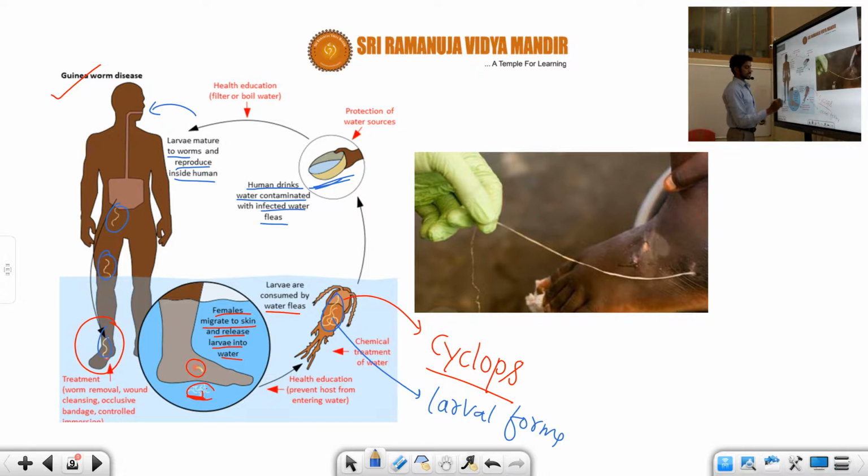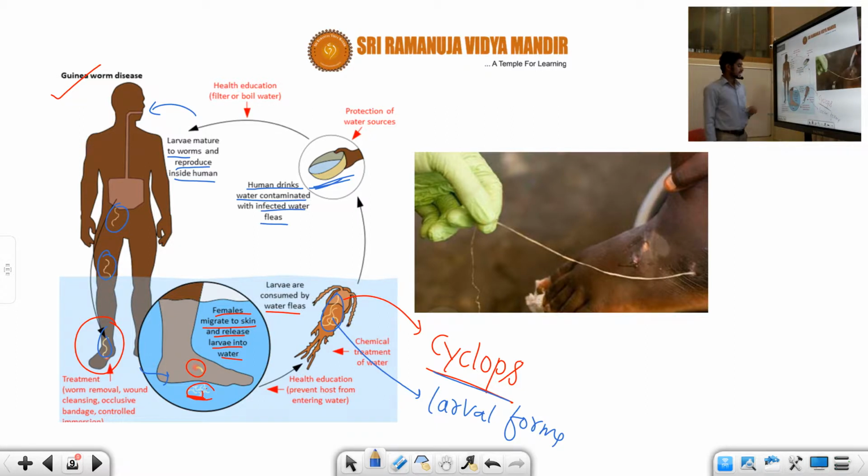So again, the worm passes into the cold water, and the female lays the larval form in the water. Those larvae are ingested by water fleas called Cyclops, and that contaminates the water. When that water is consumed, the cycle goes on again.